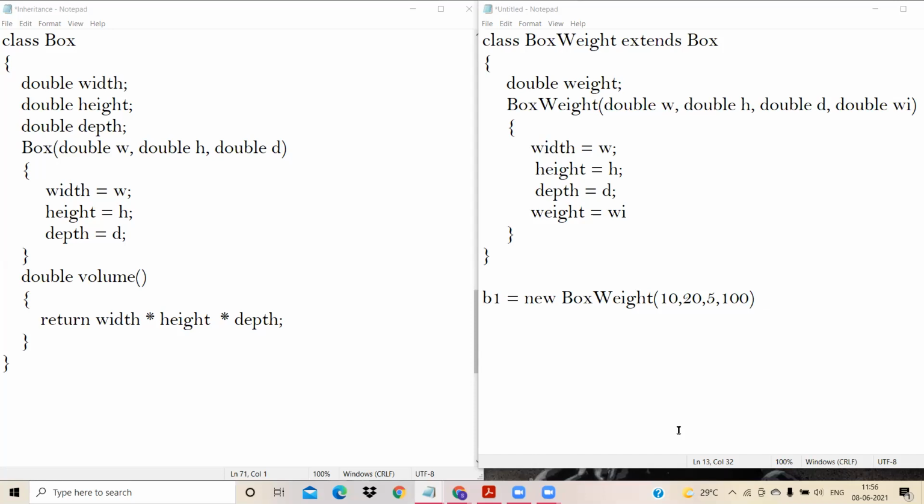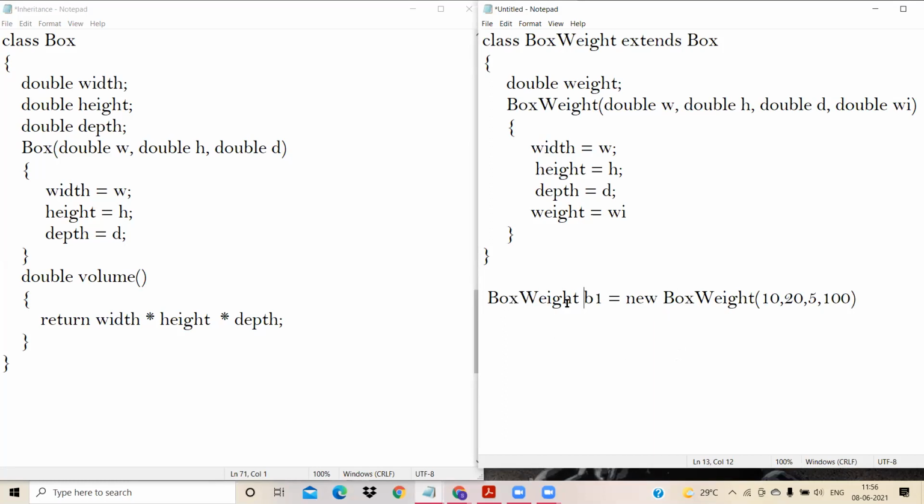Okay, fine. So let me start the session. You see that here, students, I've created a box weight. I've created an object of a class called box weight. And what's the type of B1? The type of B1 is nothing but box weight. Box weight is the name of the class.